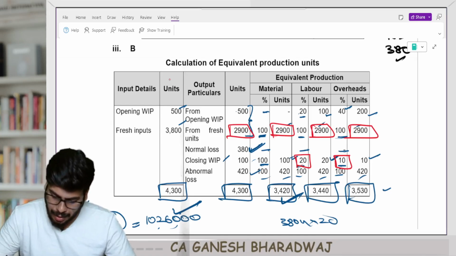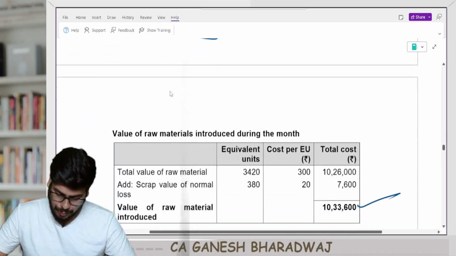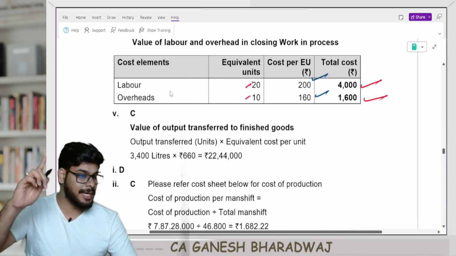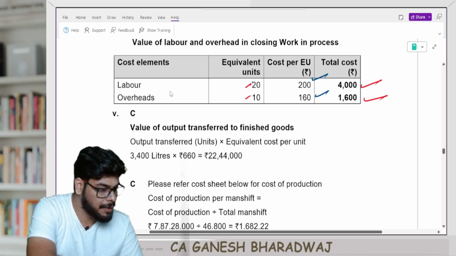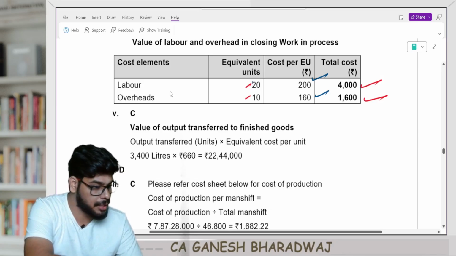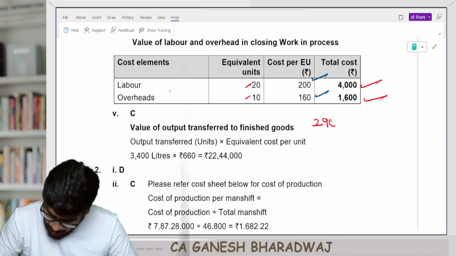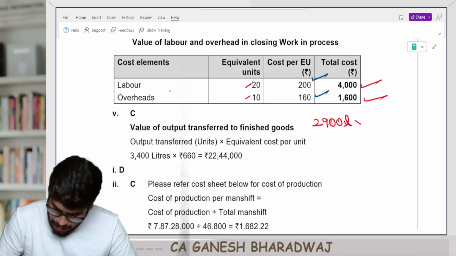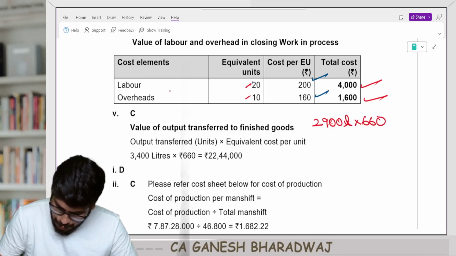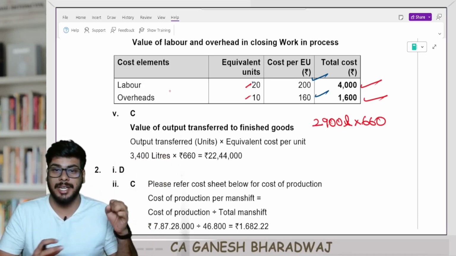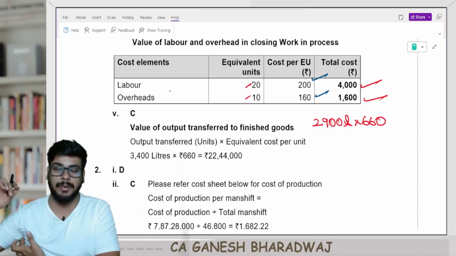So 2,900 into what is the total cost per equivalent unit? It's going to be 660, correct? So it's going to be 2,900 units or liters into 660 rupees. That is the cost incurred in respect of units introduced and completed.